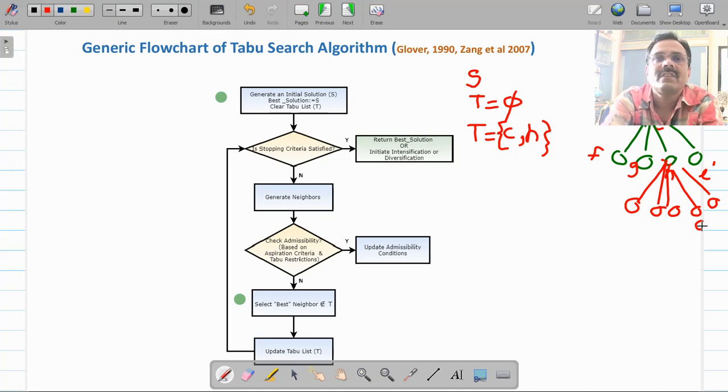But if aspiration criteria says that C is the better node, after some time you may find that that path is better than other paths. So in that case, aspiration criteria will forcefully tell you to select this C.